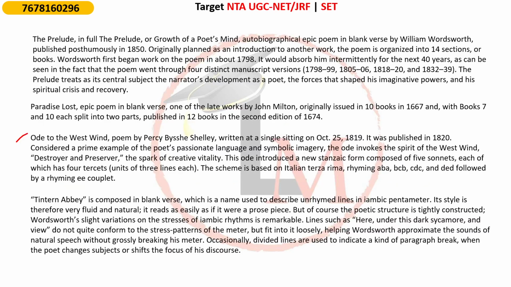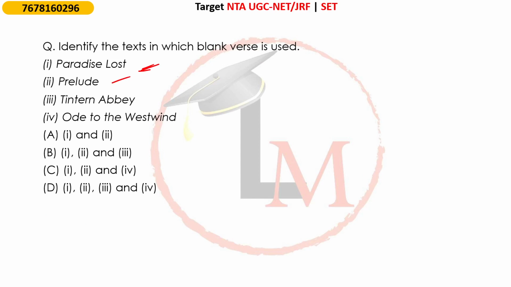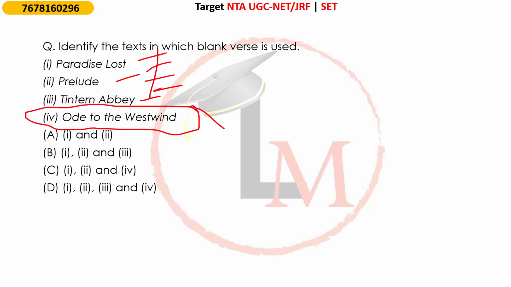ठीक है. So if we return to the question, Paradise Lost, Prelude, Tintern Abbey, and Ode to the West Wind. यहाँ पे लिखा हुआ है identify the text in which blank verse is used. So in all of these, Paradise Lost, Prelude, Tintern Abbey, blank verse is used. The only poem where blank verse is not used is Ode to the West Wind. ठीक है, क्योंकि ये लिखा हुआ है terza rima में.